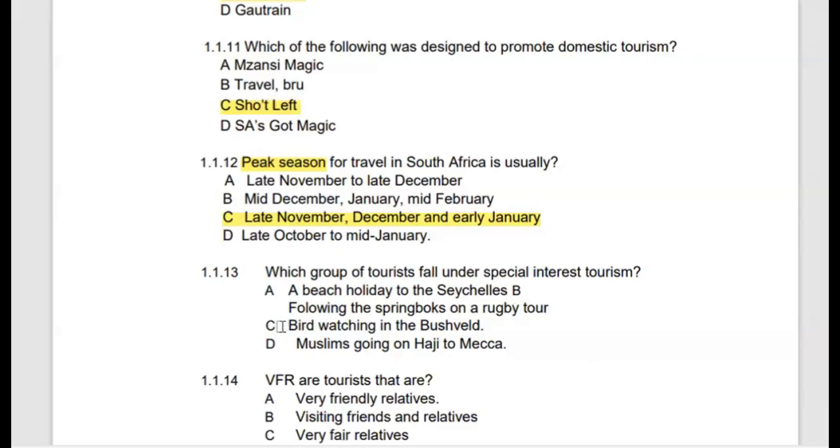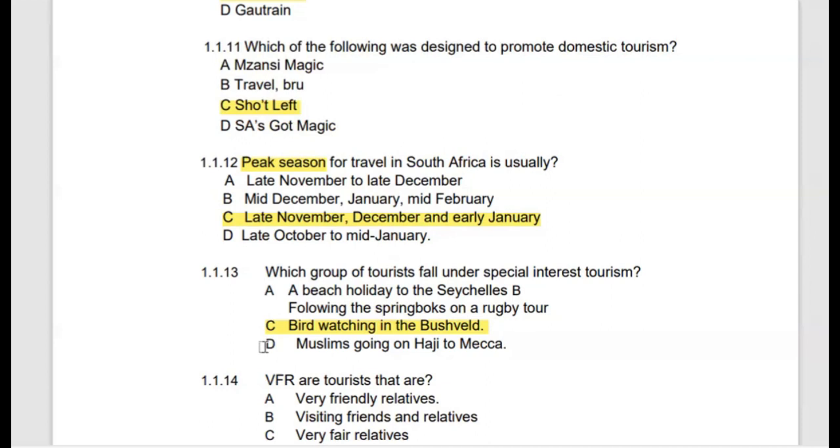Then C, bird watching in the bushveld. C is considered to be special interest tourism because it is concentrated on a particular activity, which is considered to be a unique activity, a special activity. That is why it is categorized as special interest tourism.